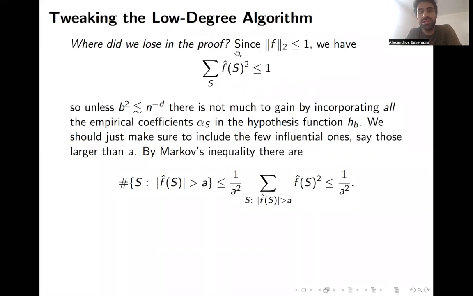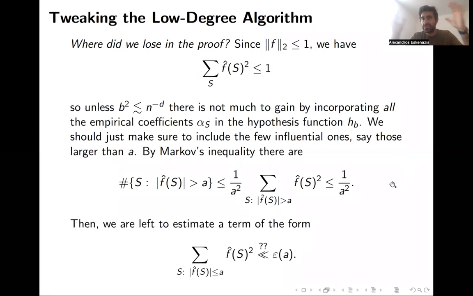What we want to do is just keep the ones which are influential, the ones which are reasonably large. If we want to see how many Fourier coefficients are larger than a parameter a, we can apply Markov's inequality and say that their number is bounded by 1 over a squared times the sum over those Fourier coefficients, which is bounded above by the sum over all Fourier coefficients, f hat of s squared, which we just saw is bounded above by 1 by Parseval.